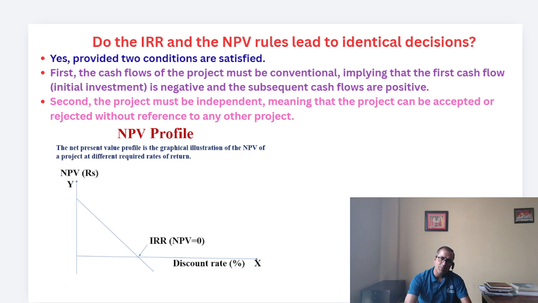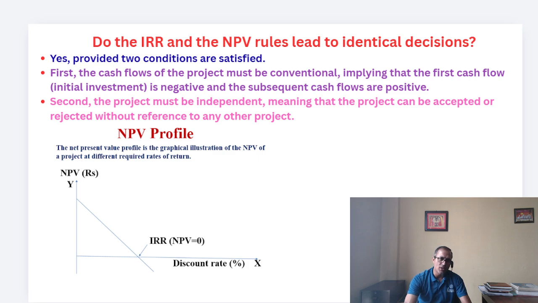Now, what about the NPV profile, friends? The NPV profile is the graphical illustration of the net present value of a project at different required rates of return. You can see on the x-axis we have the discount rate, or cost of capital, denoted by K, or sometimes we use R also. On the y-axis we have the net present value.